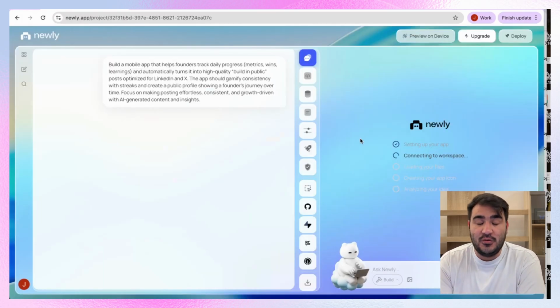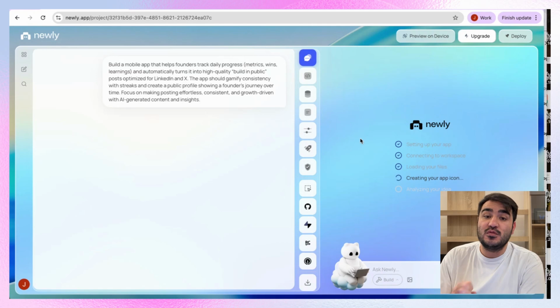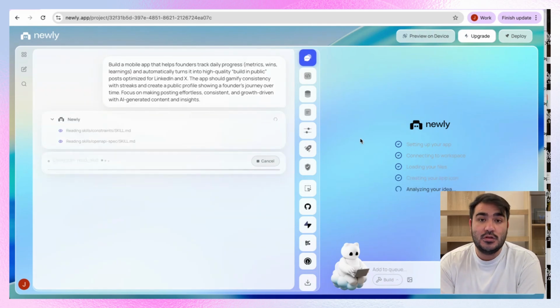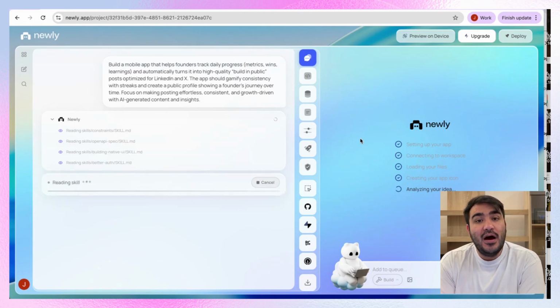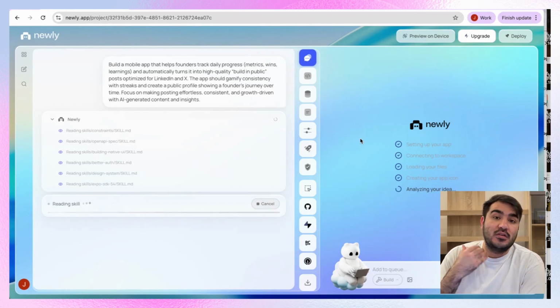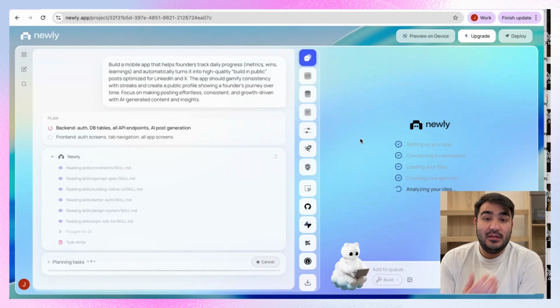I think this app is really relevant for all the founders because they need to make content on their socials and share their journey, especially now that everything is built in public. There's lots of competition now in the market. And the only thing that actually helps founders to stay outstanding and distinguished is being in public, being a kind of famous, incredible brand that people actually trust. And then people would like to use the brand and the product because of him or her. So I think this app would be something that I would use myself, if I had it. But yeah, we'll build this together.